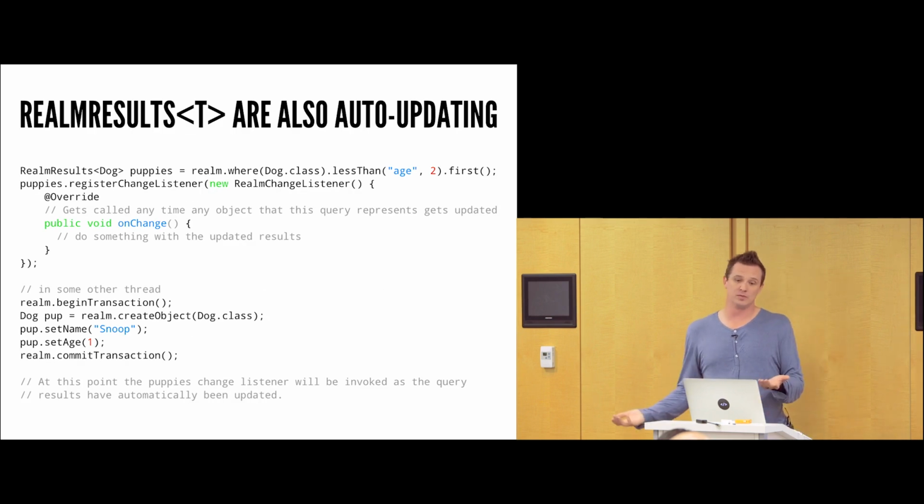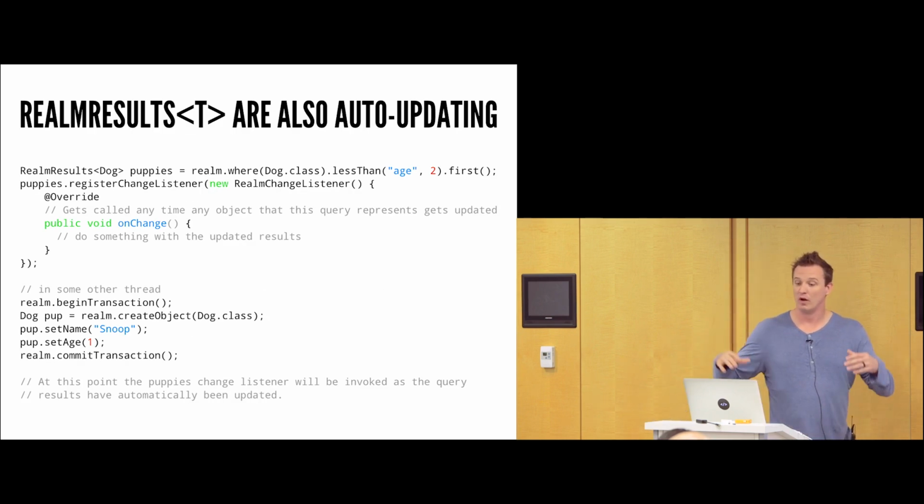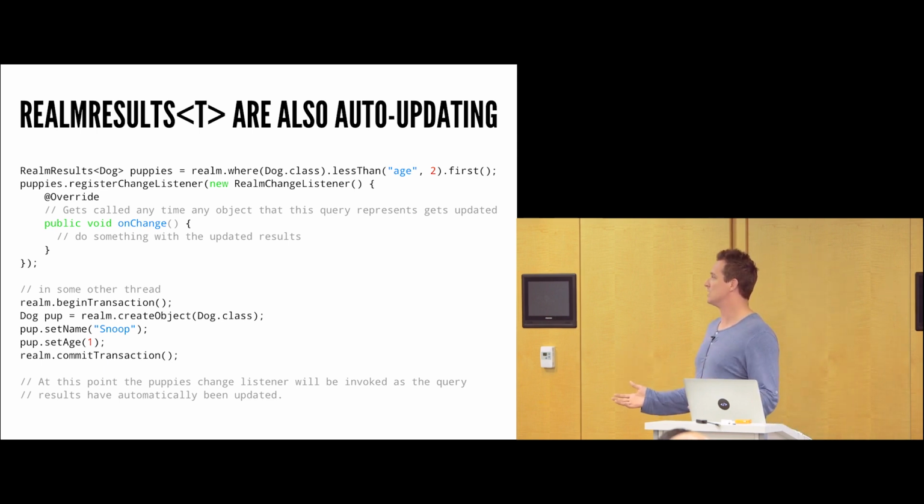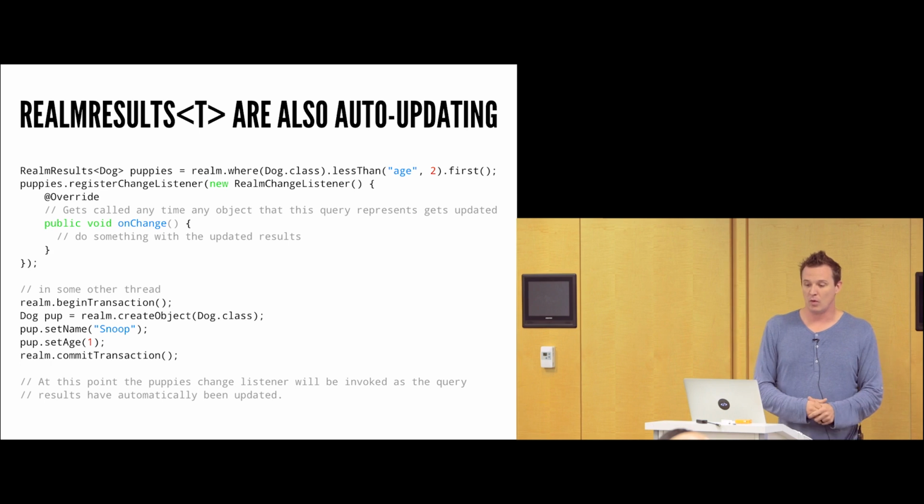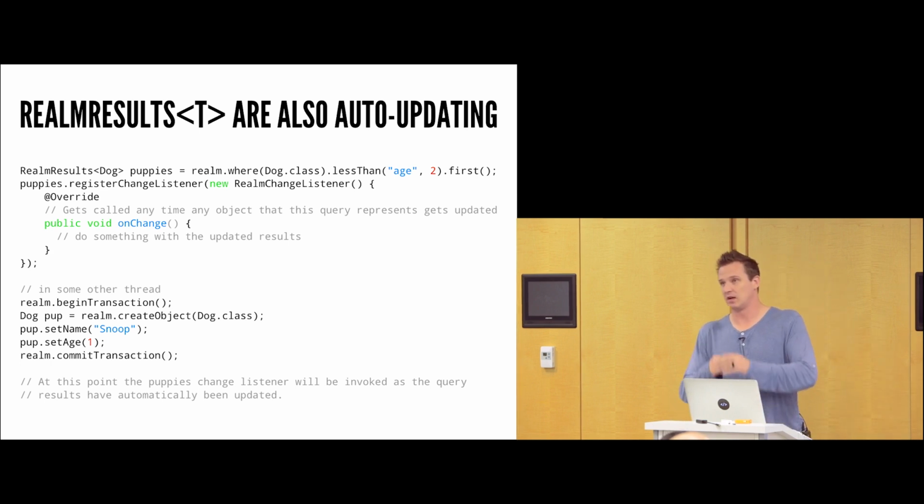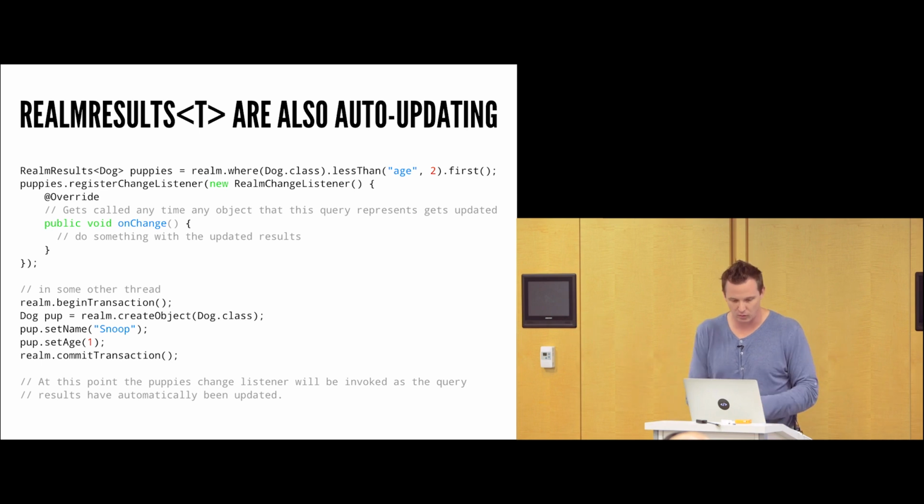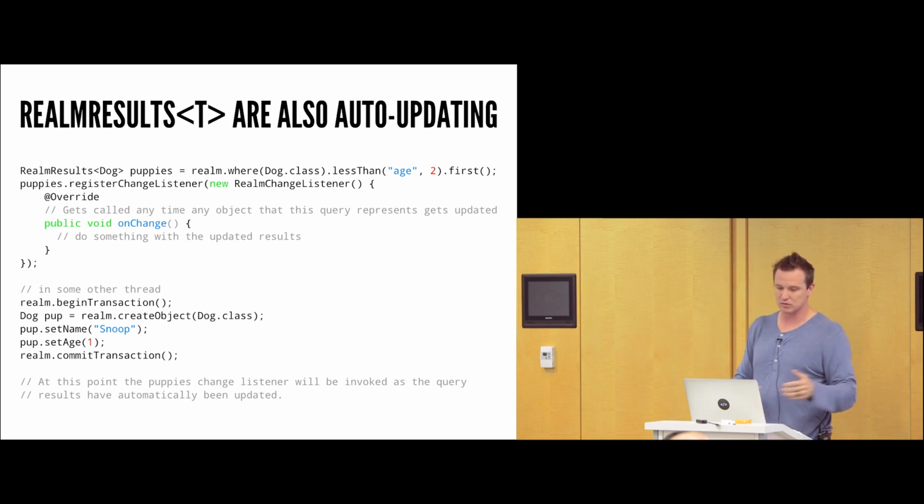That's cool for single objects, but you can also do this for a list as well. In this case, I'm saying, hey, I want to watch all the puppies, so any dogs that are less than the age of 2. I want to know when that puppies list gets updated because I have a puppy app where I'm showing all the latest puppies that are within 10 miles for whatever reason. If you're building the new puppy social network, let me know.